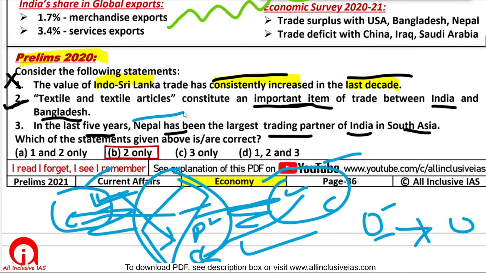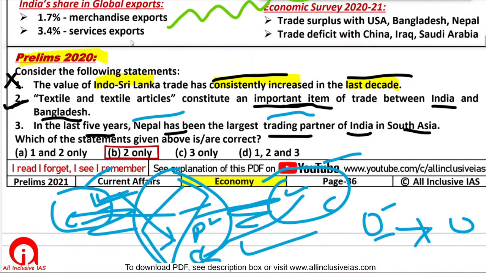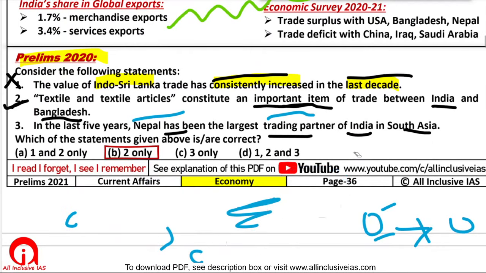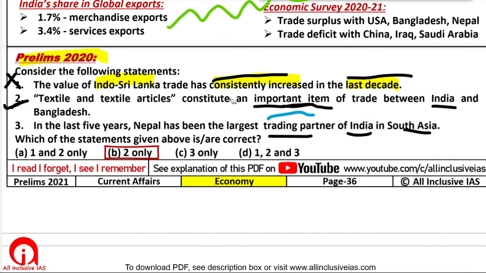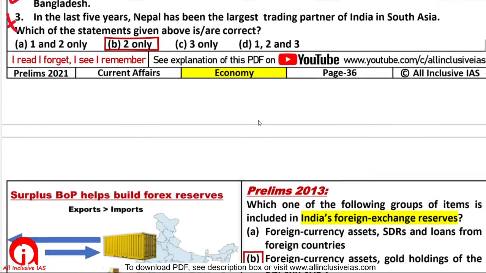Now see this sentence, Nepal. How can Nepal be the largest trading partner? It has to be Bangladesh. Bangladesh's economy, you must have read in many articles also, is growing very fast and it is otherwise also a good economy as compared to Nepal. Nepal does not have many industries, right? So Bangladesh does many exports as well. So the third sentence will be wrong. So by common sense you can think that 1 and 3 are wrong and 2 is correct.